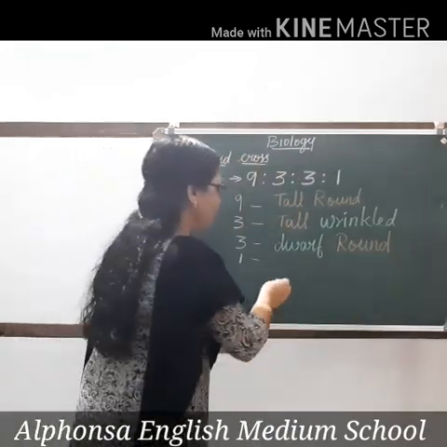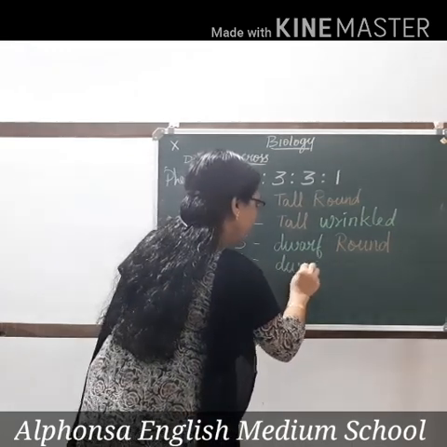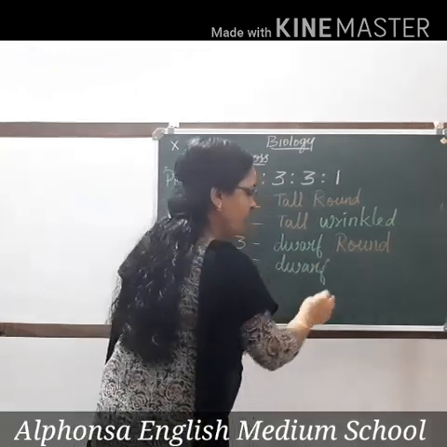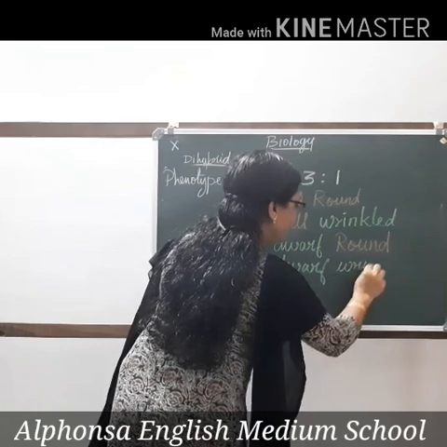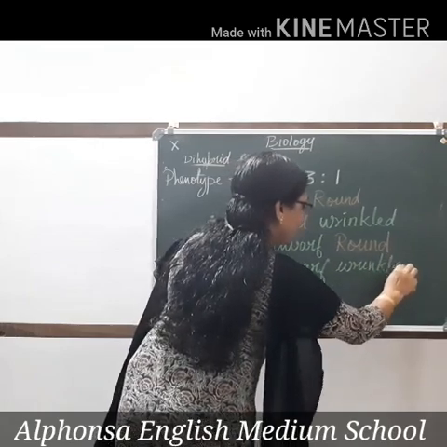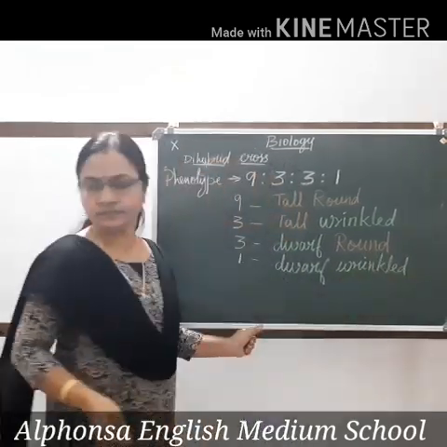And 1 was a dwarf plant having wrinkled seeds.